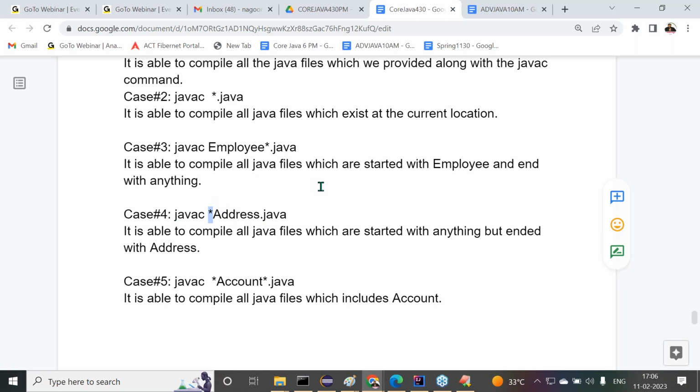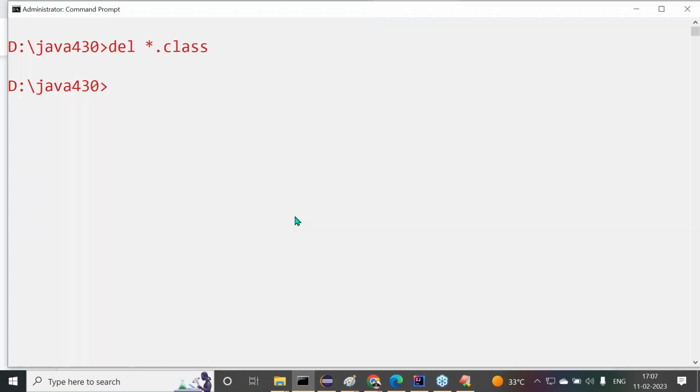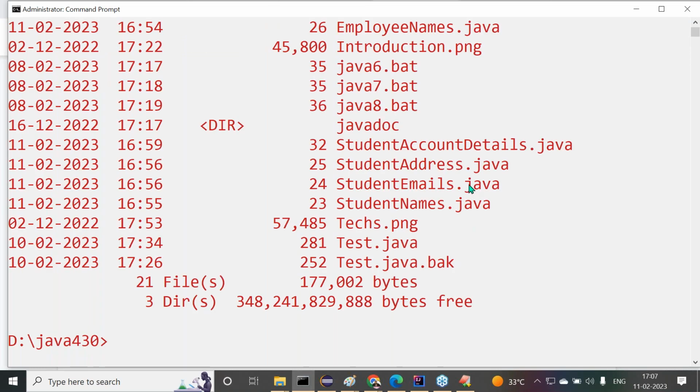Maybe student address dot Java, employee address dot Java, customer address dot Java, any name, but ending with address. Only these Java files we want to compile. That's my requirement here. For this purpose we have to use a command. As of now, if I run dir, no dot class file is available.